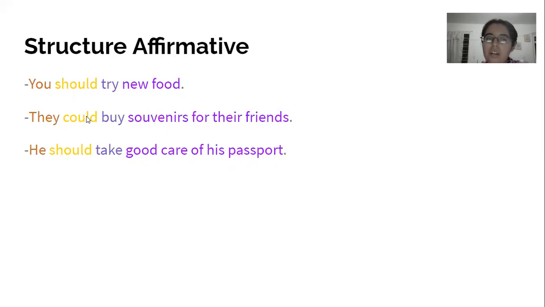So you should try new food, deberías probar comida nueva. They could buy souvenirs for their friends, ellos podrían comprar souvenirs for their friends. So should, deberías, could, podrías.